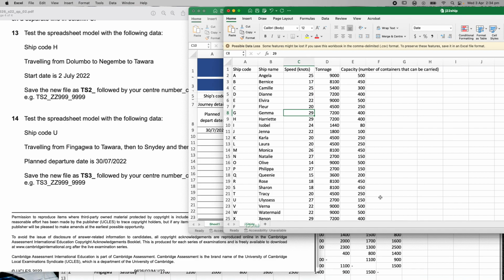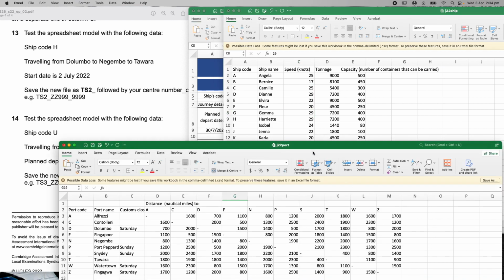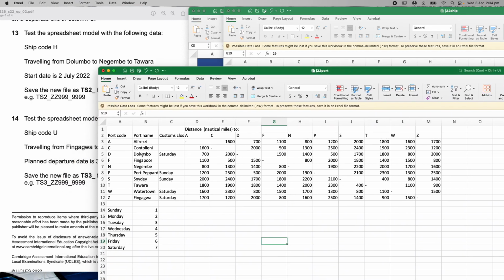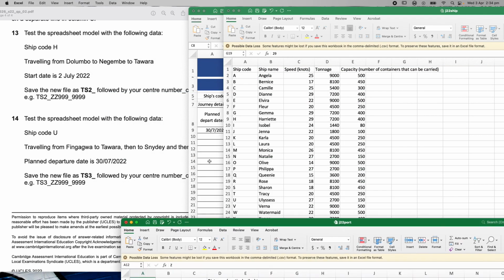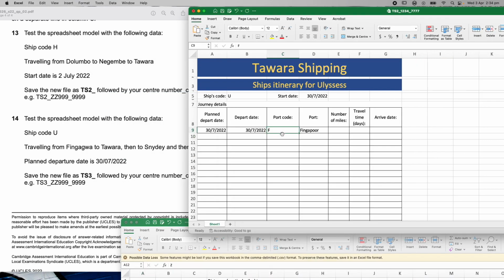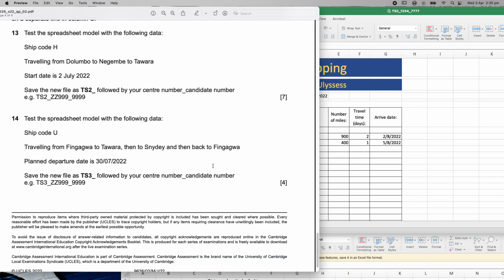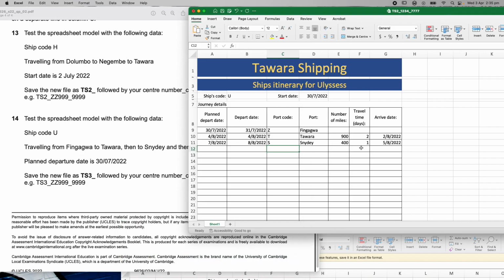I've got to go and just check that carefully. This is where you check everything, right? So, Singapore is there. Fingawara is Z, right? So that's a trick. That is definitely a trick. So you want to make sure you get that right. So you go back here. That should be a Z, right? So we're going from Fingawara to Tawara, which should be a T, and then from Tawara to Snindon, got that, and then back to Fingawara, which was our Z.